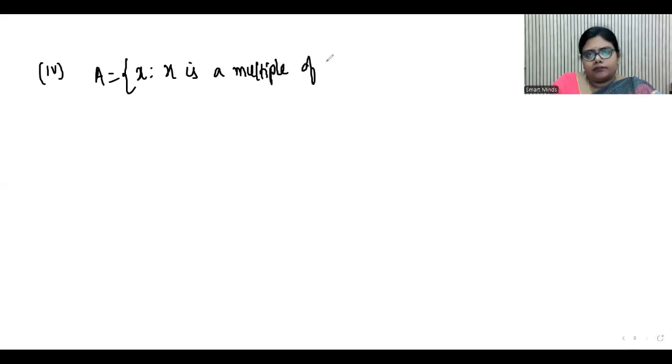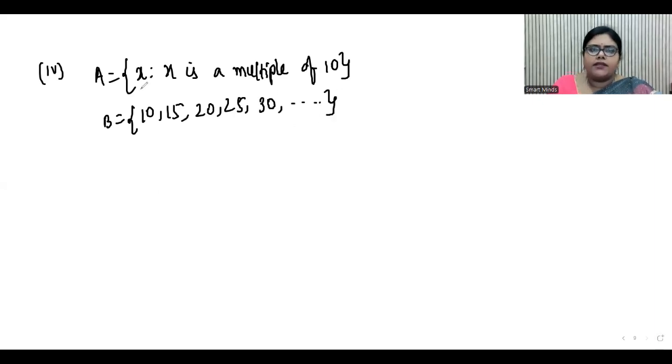Next, number 4. A equals x such that x is a multiple of 10 and B equals 10, 15, 20, 25, 30 and so on. Again, you can see A is in set builder form and B is in roster form. So let us write A set in roster form. Then we can come to some conclusion.